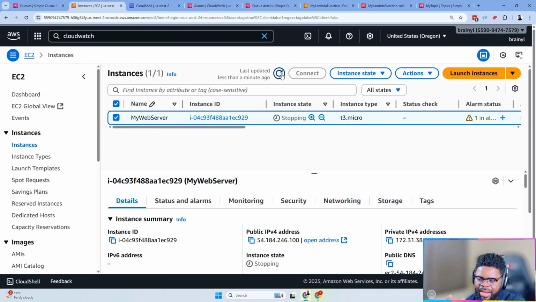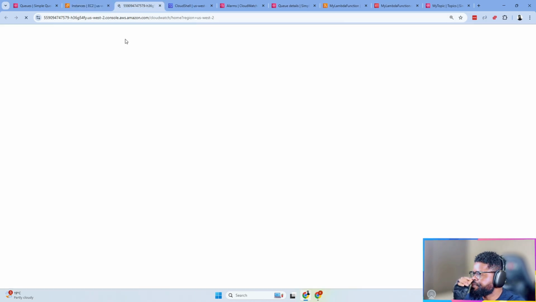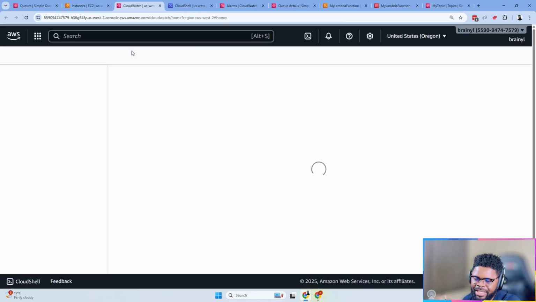You can imagine the power of having services that are very distributed, where there's this separation of concerns, right? I went to one place, I triggered an alarm, and immediately I came back to the EC2 instance, and the machine is already stopping. So it means immediately it was able to trigger the alarm, immediately SNS got the notification, immediately SQS got the message, immediately a Lambda function was triggered, and immediately the machine was stopped. Just in the blink of an eye, right? And that tells you the power of the cloud. That tells you how people innovate in the cloud very, very fast.